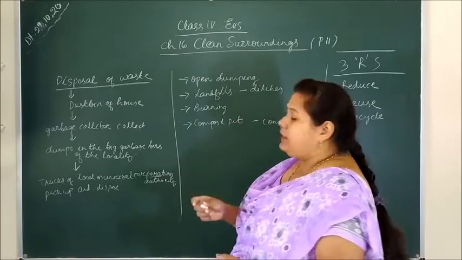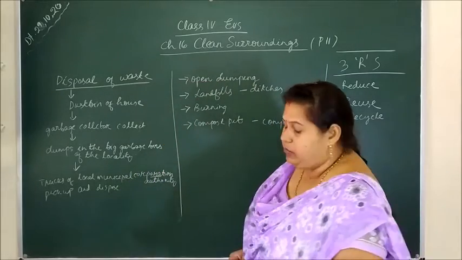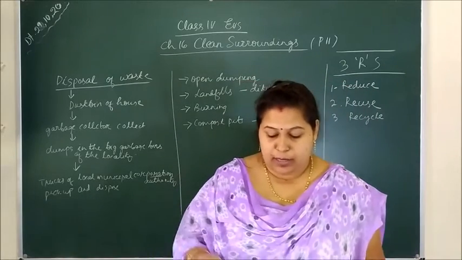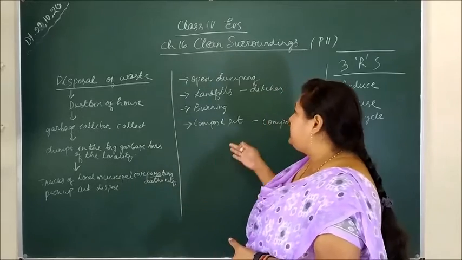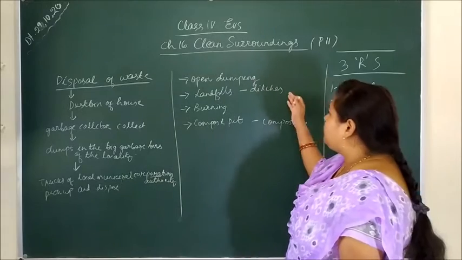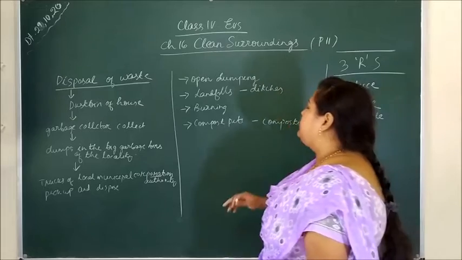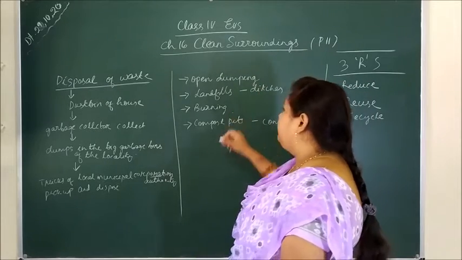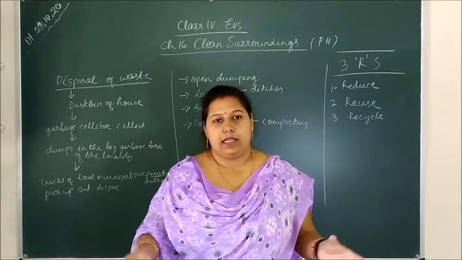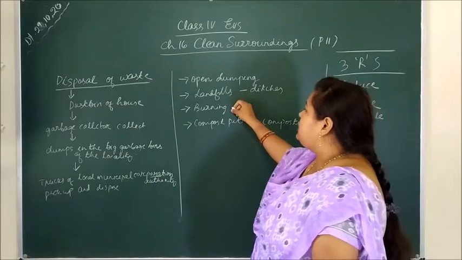Second thing is landfills. In a landfill, sometimes deep ditches are dug in the ground and the waste is dumped into them. When it is filled up, the ditches are covered with soil. So this is a very good process of disposal of waste. Then is your burning. In the burning process, when the waste is collected and gathered in one place, it is then burnt. So this is the best process.